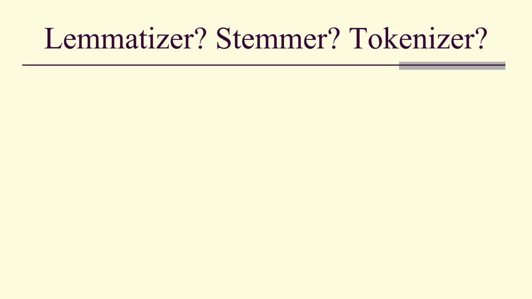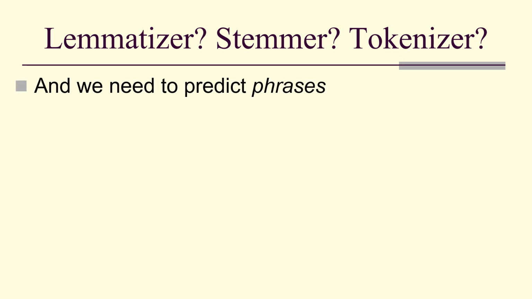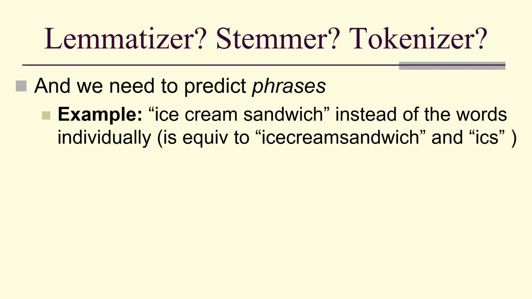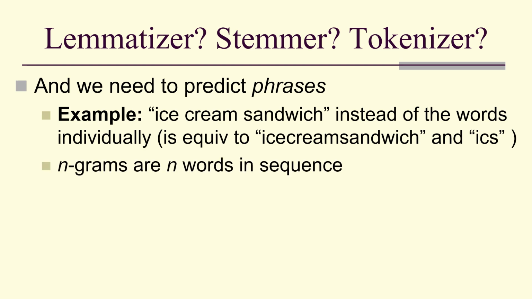So, a lemmatizer, a stemmer, a tokenizer. Not only are those questions, we also need to predict phrases, for example, ice cream sandwich instead of the words individually. And notice in some tweets, it did get compressed all together into one single long token.